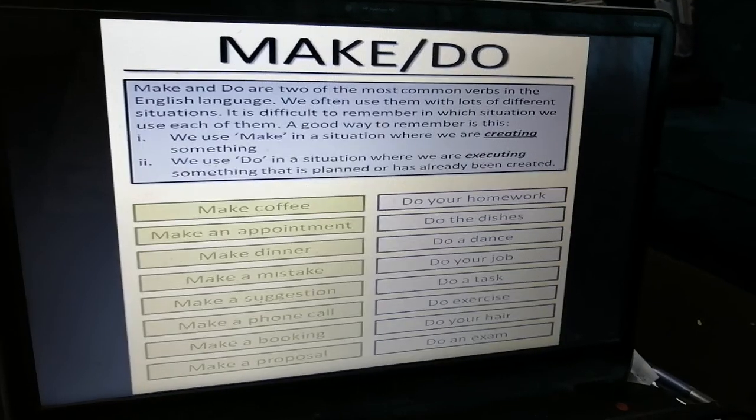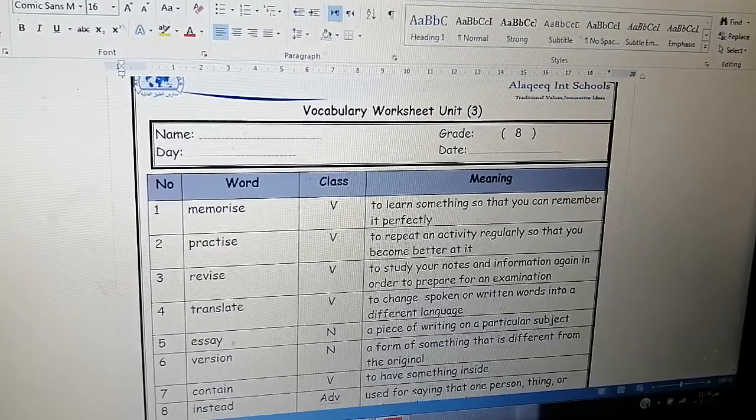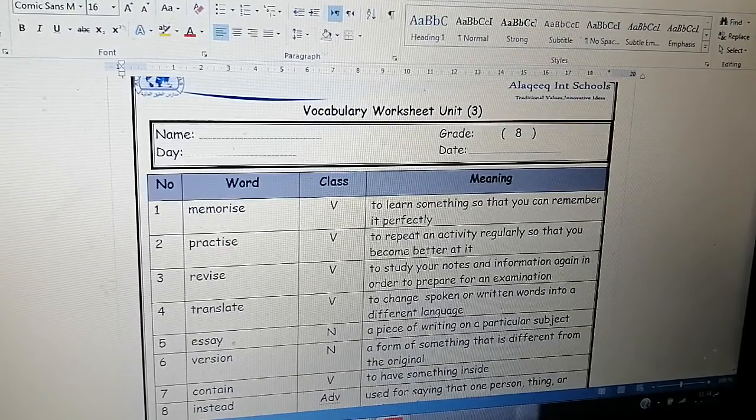I'm going to move to the words. Now, let's look at the most important words in this unit. We have the word memorize. It's a verb. To learn something so that you can remember it perfectly.